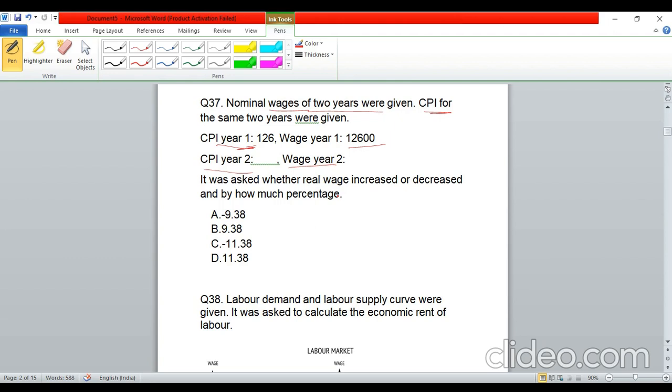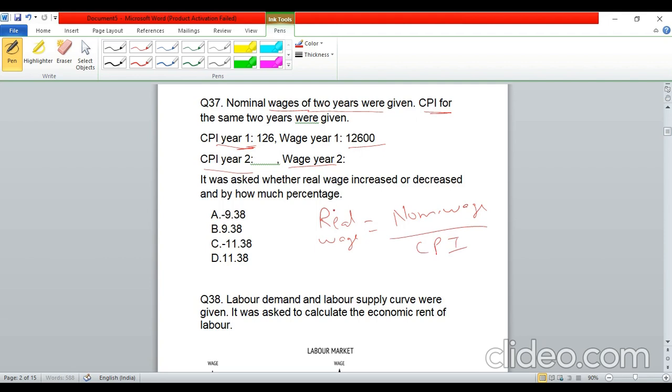Yes, you have to do a little bit of calculation, but you can always write the real wage as the nominal wage divided by the CPI, because CPI is a price index. If you divide the nominal wage by the price index, you will get the real wage.